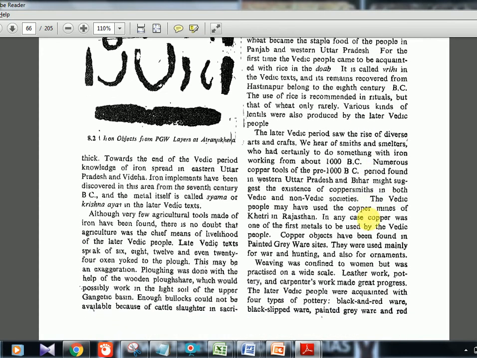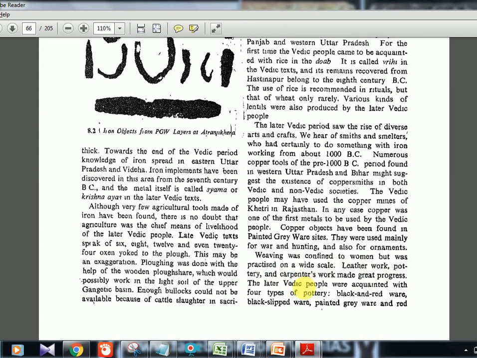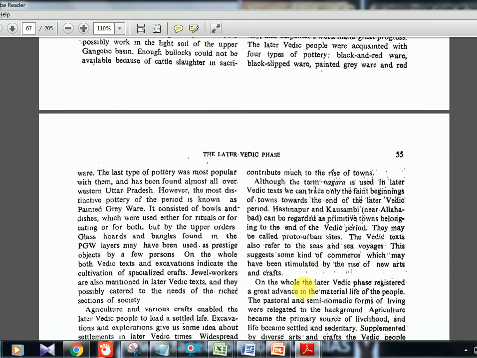Then next important thing would be again sites they are telling, not very important. Copper metals, iron metals, all these things are recovered. Occupations were there: leather work, pottery, carpenter's work, many different kinds of occupations and a flourishing society. That is also there in the Rigvedic time also. So there is nothing new here.